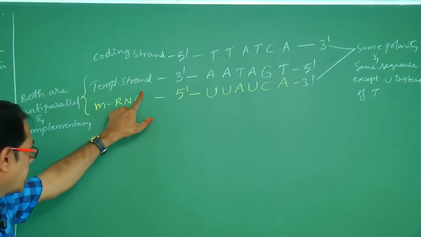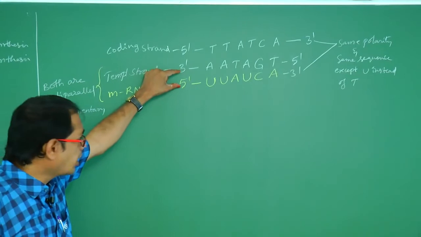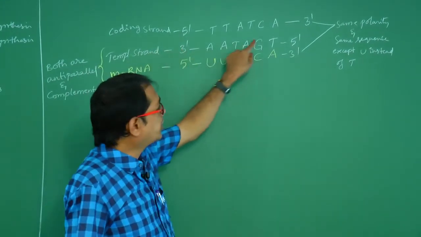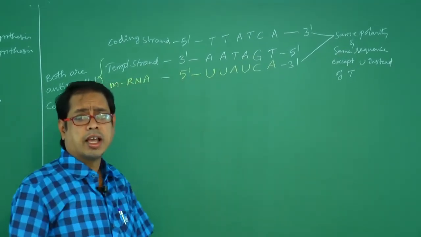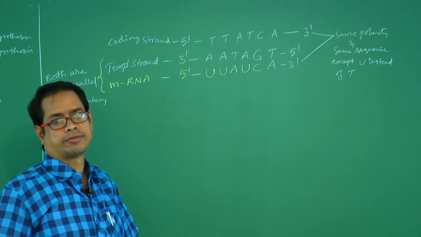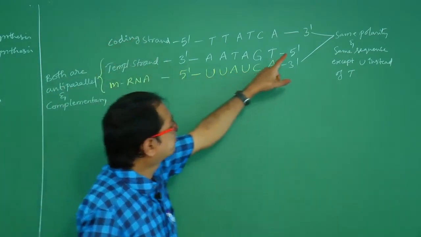The template strand and mRNA both are anti-polarity. Anti-polarity means this would be the 3' to 5' and this would be the 5' to 3'. That would be called anti-polarity or anti-parallel. Next, what is the relation between these two?